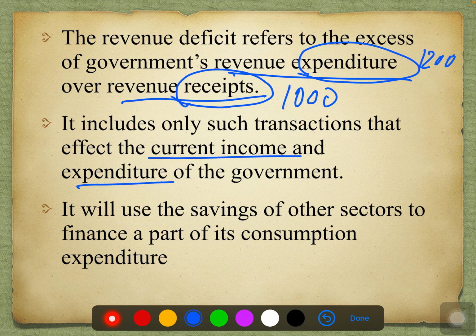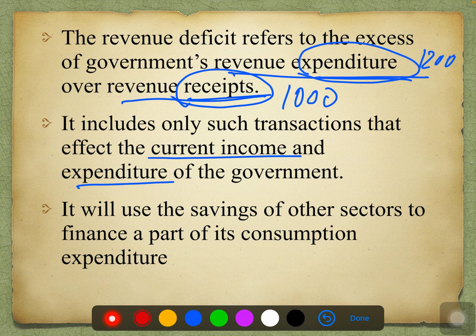When any government incurs a revenue deficit, it implies that the government is dissaving. The government is not able to save because expenditure is greater than the receipts. So when expenditure is greater than receipts, the government cannot save. At the same time, they use all the savings they have made.